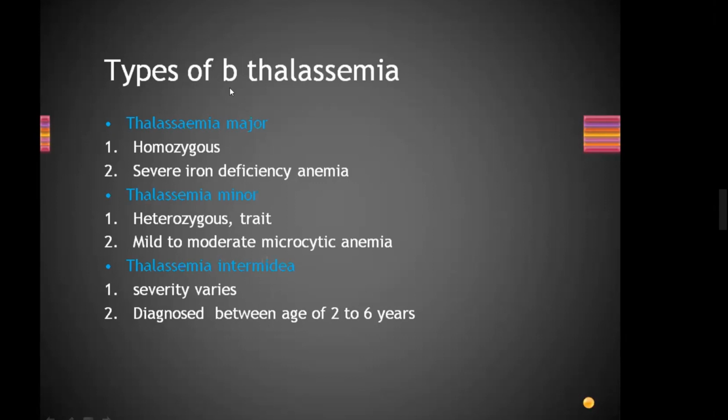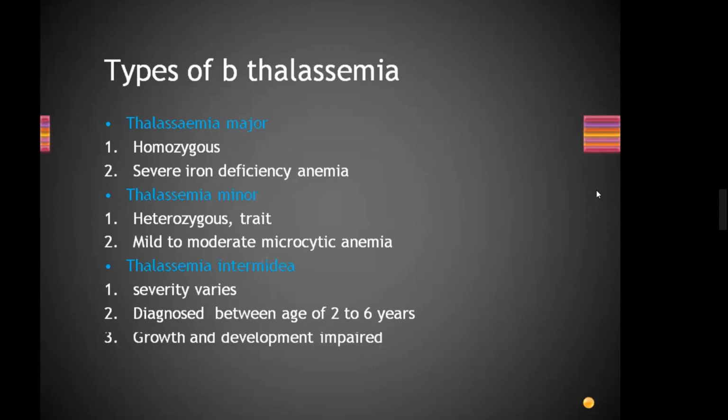Thalassemia minor is usually heterozygous and it is a trait. Usually it is mild to moderate microcytic anemia. Major is severe anemia and minor is mild to moderate microcytic anemia. And thalassemia intermedia? Severity varies. It could be like major, blood transfusion dependent, or it could be minor, and it is usually diagnosed between the age of 2 to 6 years. Remember it. Most of the time MCQs do not come from these types.